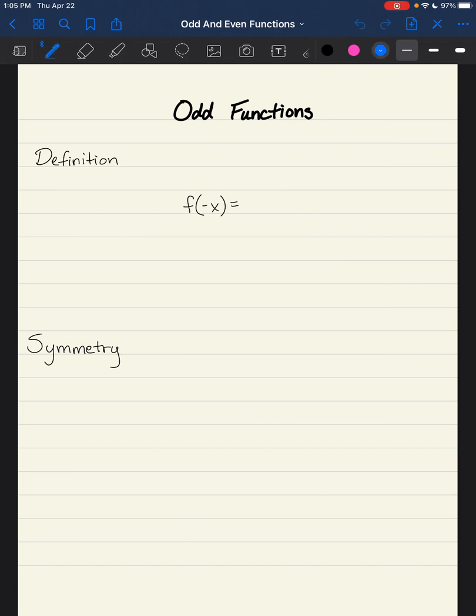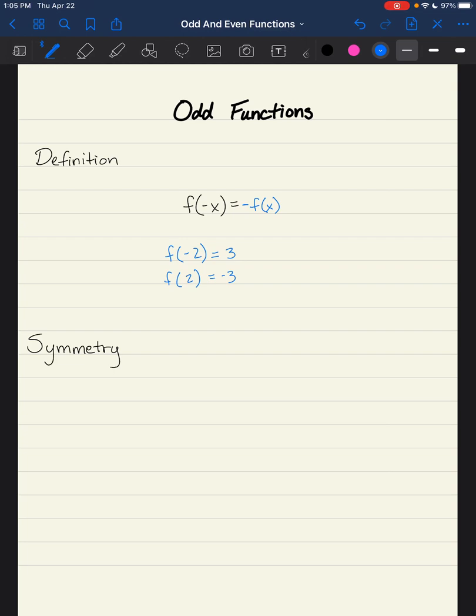An odd function by definition is when I plug in a negative number, I get the exact same answer as if I plugged in that positive number, except the sign is different. So for instance, if I were to plug in -2 and get +3, then if I were to plug in +2, I would get -3. So that's how an odd function works. It's plugging in some negative number and getting an answer. And if I plug in the positive number, then I should get the exact opposite answer.